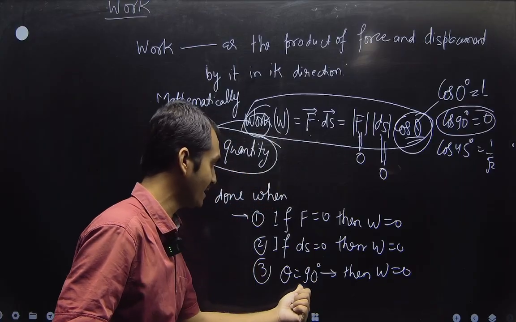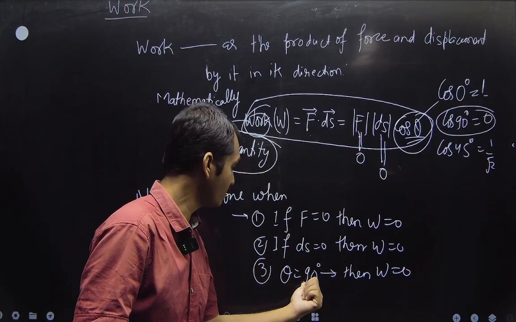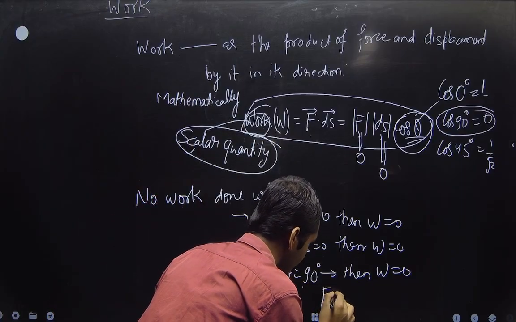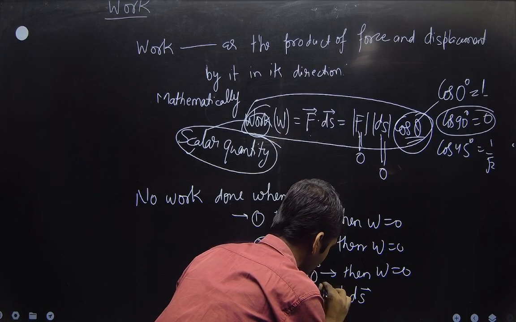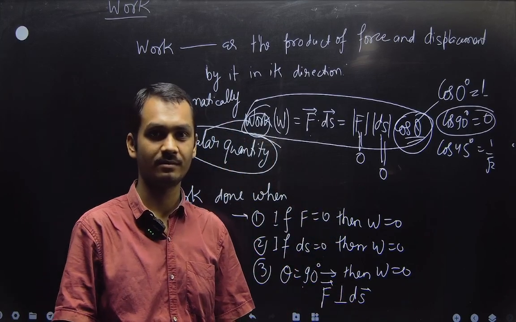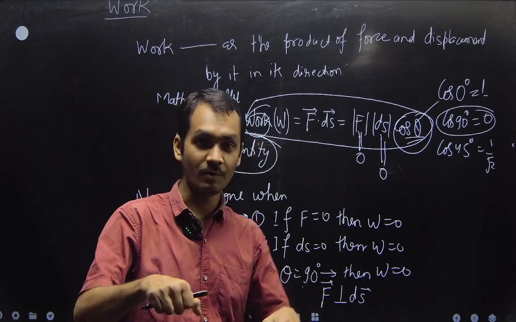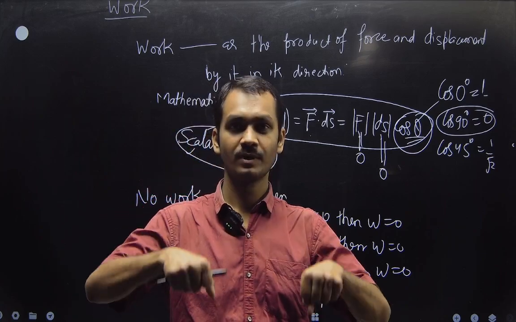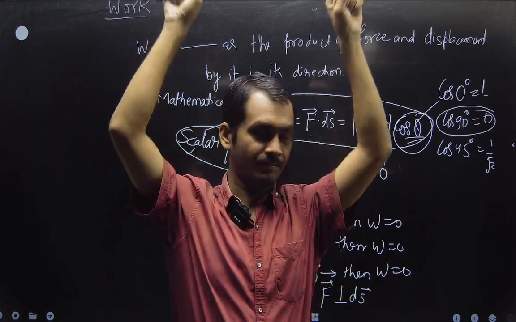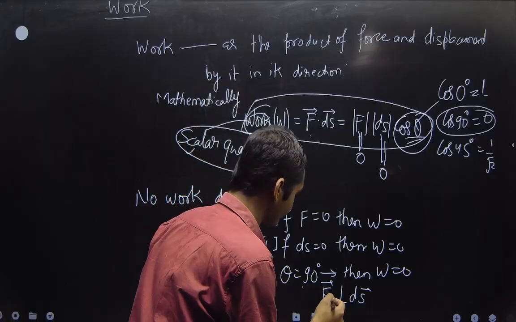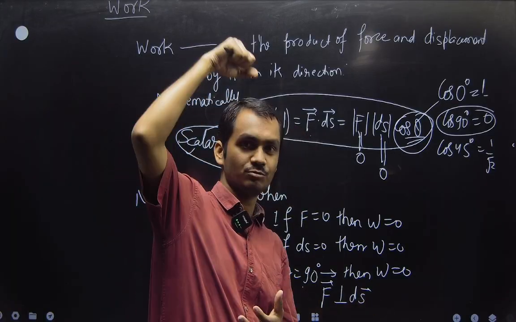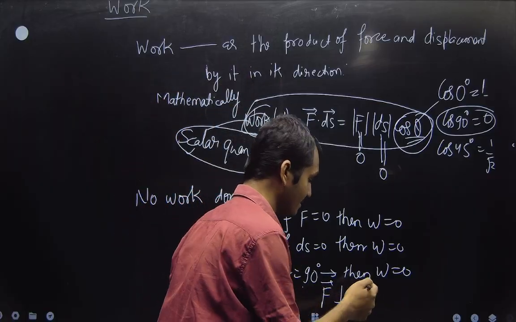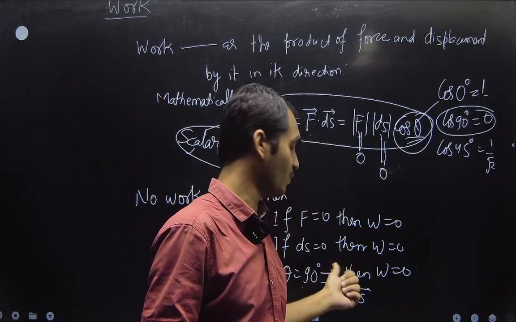That is when the direction of force is perpendicular to the direction of displacement. It's simple: when a weightlifter takes the weight and goes up, the force applied is perpendicular to the displacement. That's why the weightlifter is not doing any work.